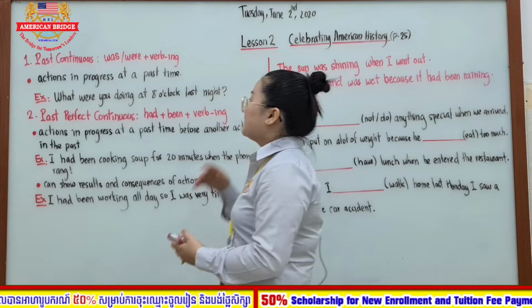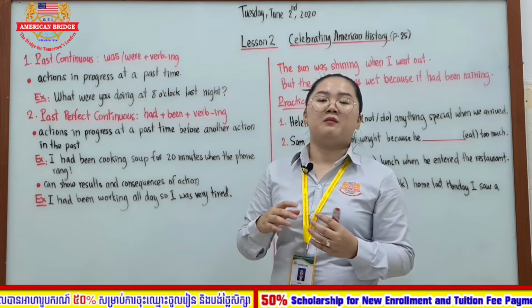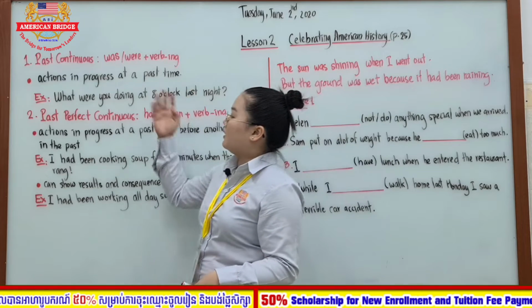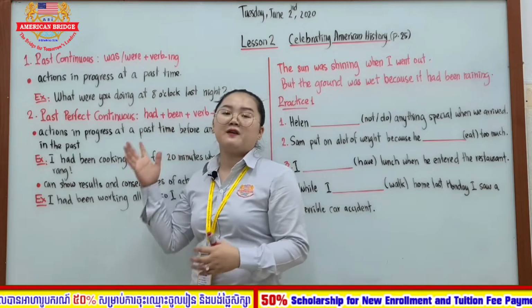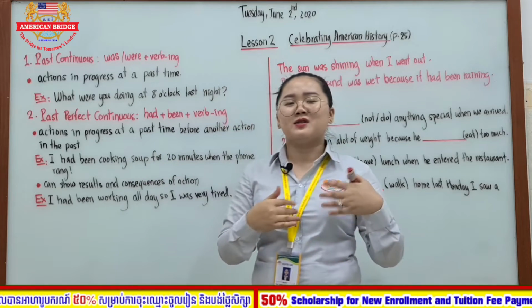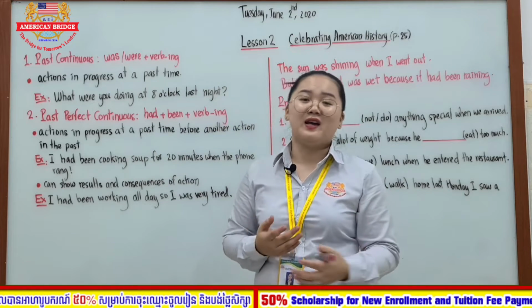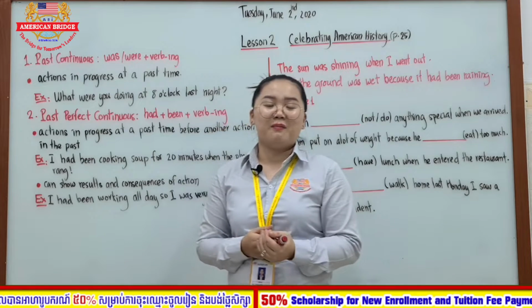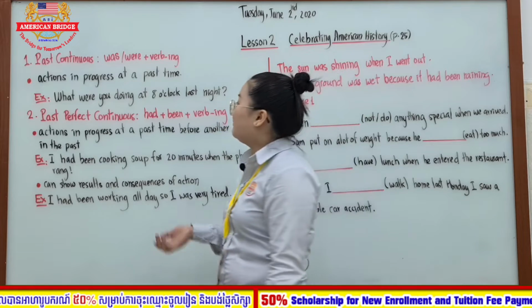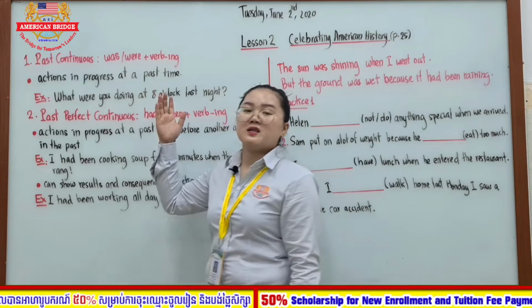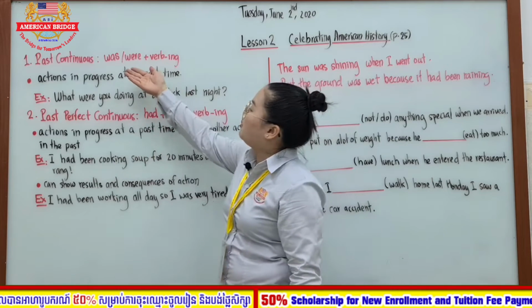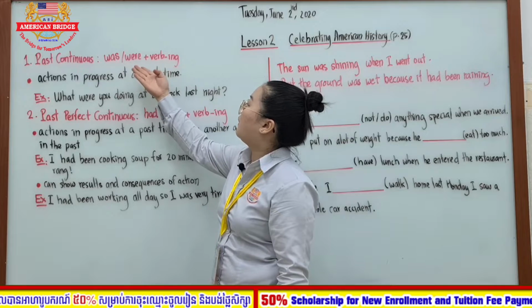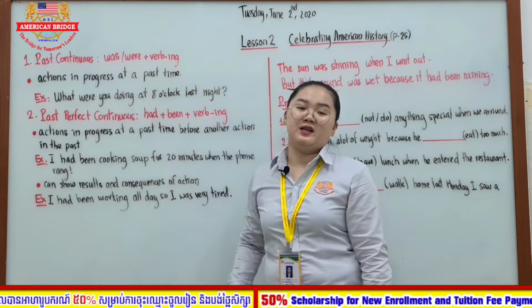Alright, so today we are going to look at the difference between past continuous and past perfect continuous. So far we all talk about the past, right? I know you know a lot about the tenses in the past. For past continuous, as you can see here on the whiteboard, the form of the past continuous is was or were plus verb-ing.